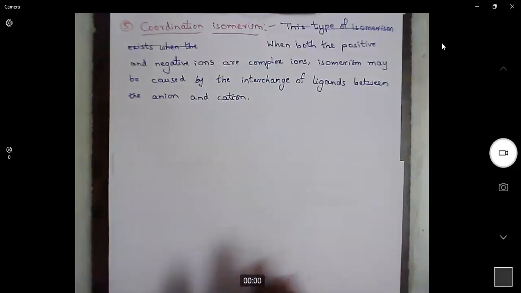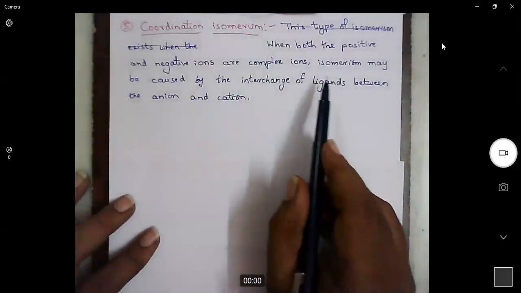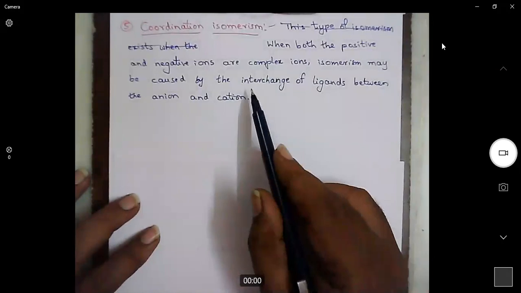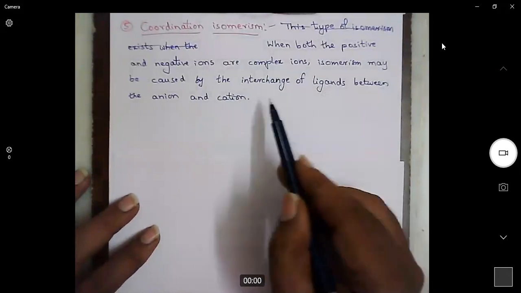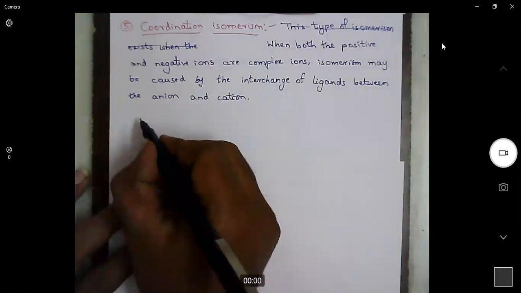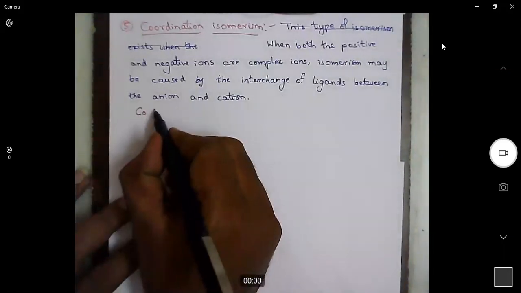Next, we will discuss coordination isomerism. What is coordination isomerism? When both the positive and negative ions are complex ions, isomerism may be caused by the interchange of ligands between the anion and cation. So in order to have coordination isomerism, first thing is we must have both the positive ion and negative ion as complex ions.